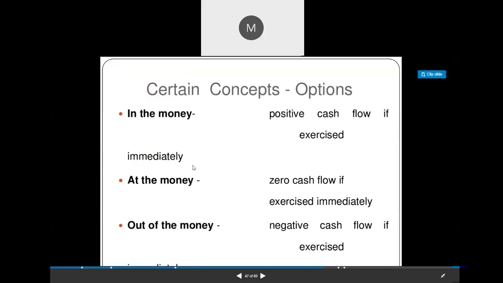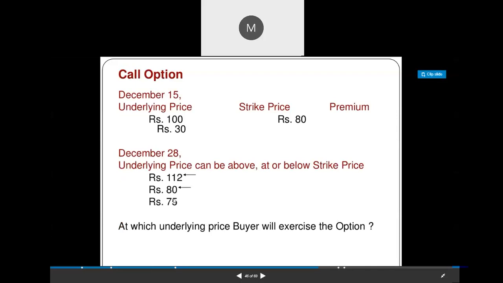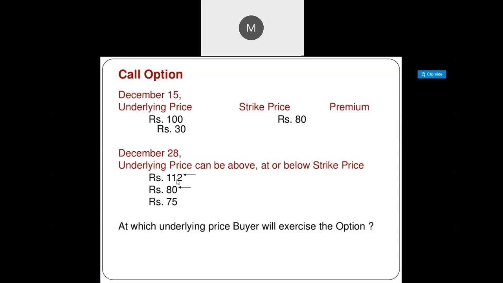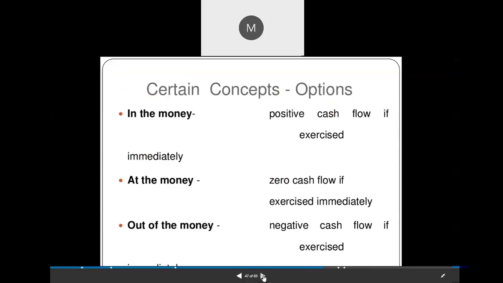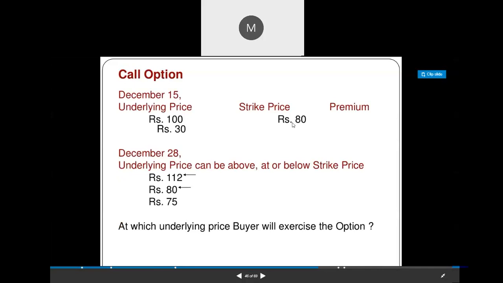So same, there will be three situations which we discussed in the previous. Here 112, 80, 75. If we consider this situation, 112 and 80, strike price is 80 and market price is 112, so there will be profit. This situation is called in the money. And if the strike price equals the spot price, then it is called at the money.